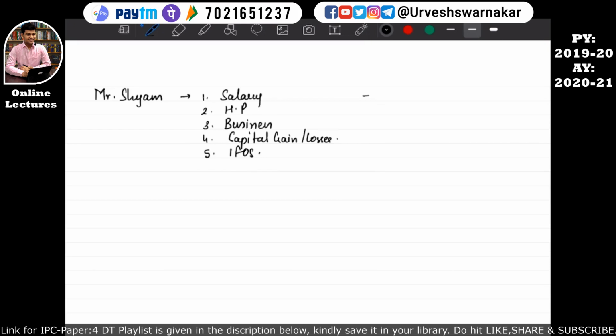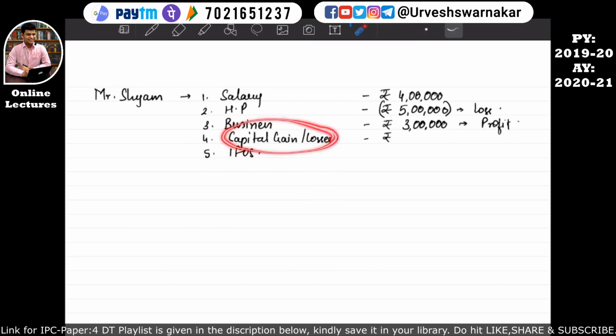From the salary head he earns an income of rupees 4 lakh per annum. This is computed. From house property he has incurred a loss of say rupees 5 lakhs. So this is a loss. From business he has earned an income of say rupees 3 lakhs. This is profit. From capital gains he has earned rupees 1 lakh. From the income from other sources head he has earned an income of rupees 2 lakhs.